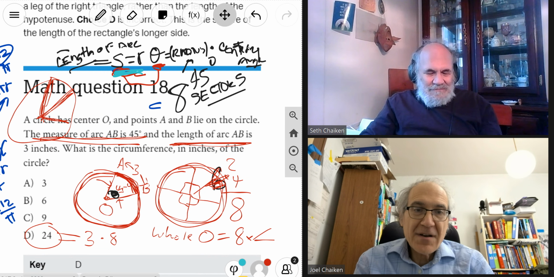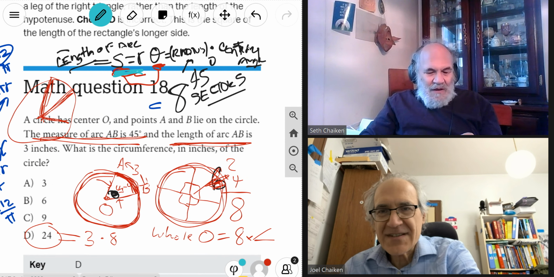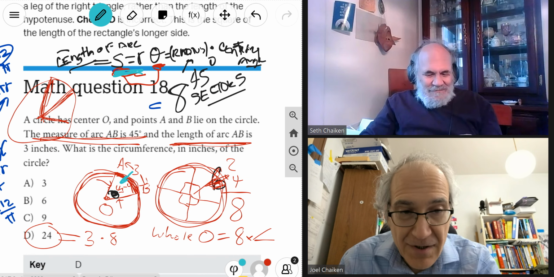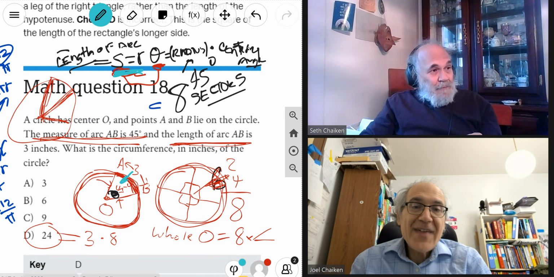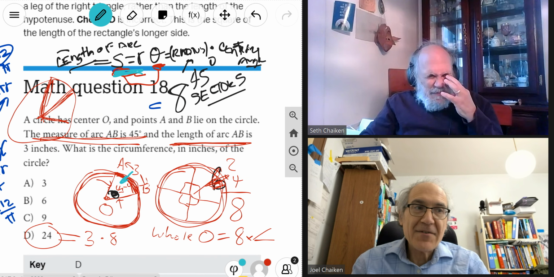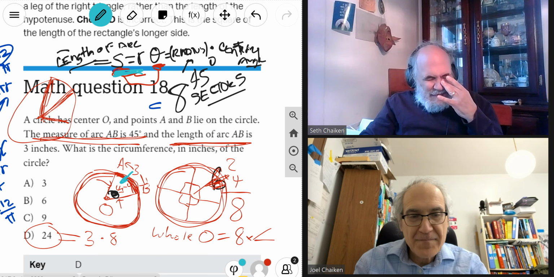This problem could also come as an area problem. They can tell you the area of a sector is a certain thing, and ask what's the area of the whole circle. Then you'd use the same ratio thing. It's 8 times the area of that sector, because area is directly proportional to the angle, how big the sector is. Are we done? Yeah, we're done.